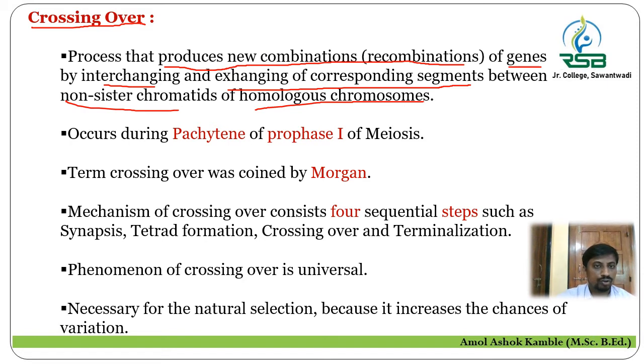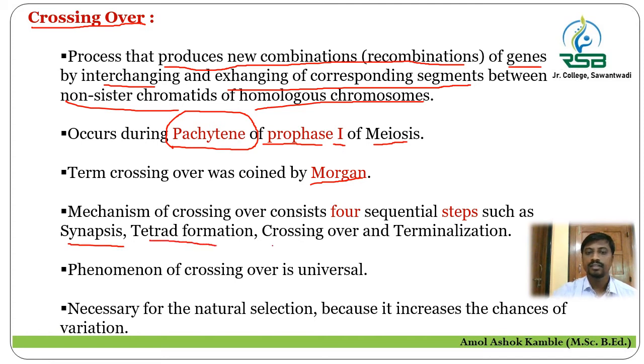The site of crossing over in cell division is the meiosis. In meiosis, that is prophase first, pachytene is the exact stage where the crossing over takes place. This term crossing over was coined by the scientist Morgan, and the mechanism of crossing over is carried out with the help of 4 different sequential steps, that is synapsis, then tetrad formation, then crossing over and terminalization.